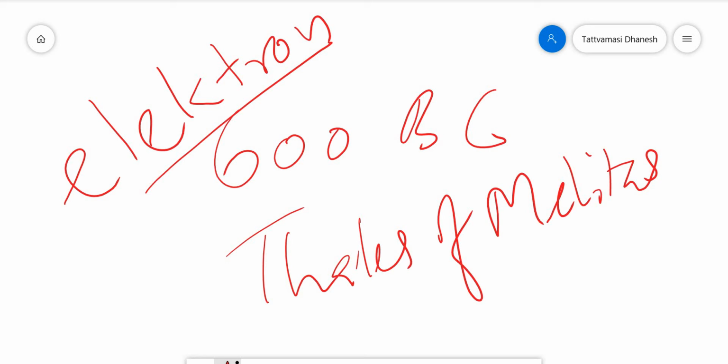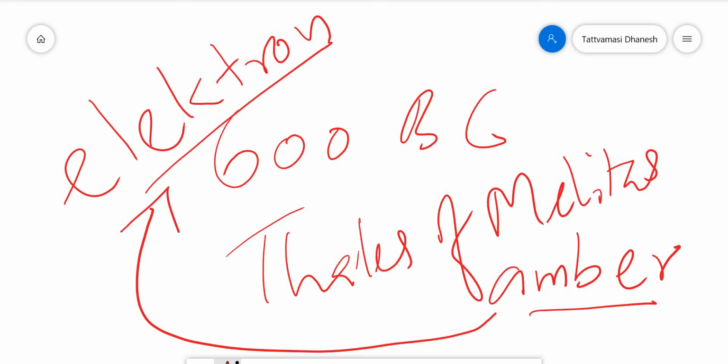The Greek word for amber is electron. From this word electron, the word electrostatics originated. This is the way the word electrostatics originated.